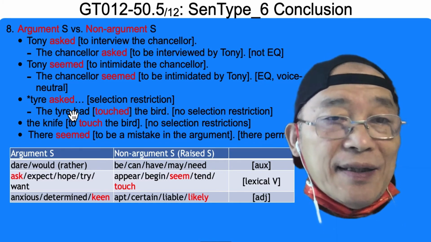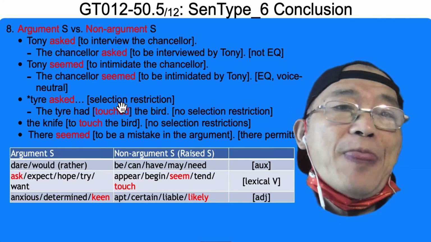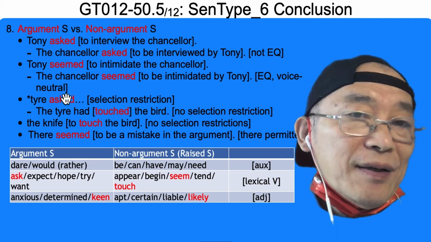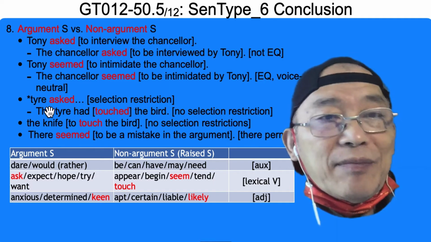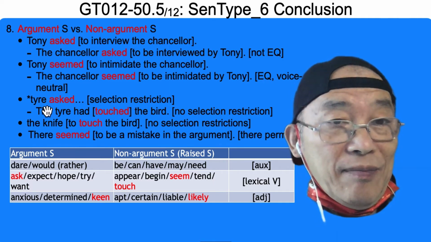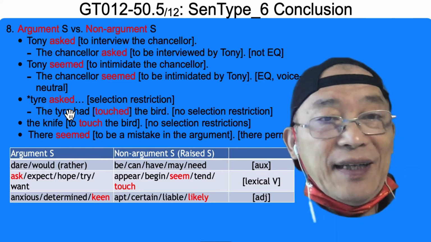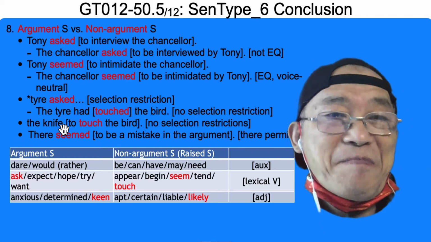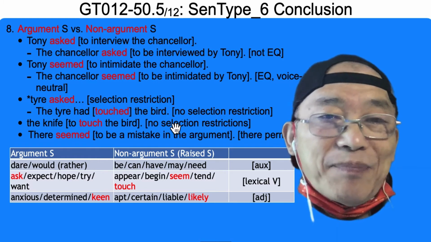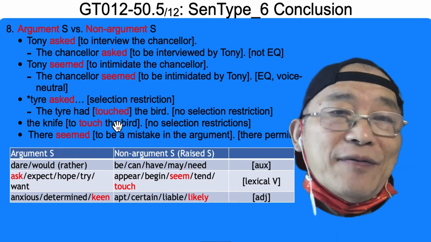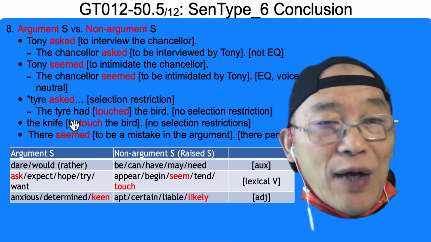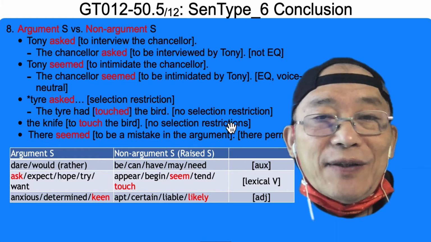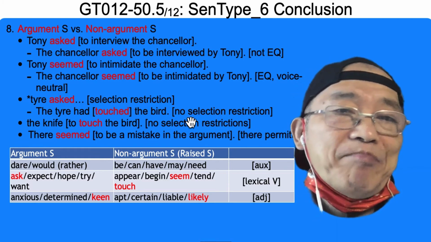For volition verbs or normal verbs, they would select a person, a dog, not a thing. A thing cannot ask because it doesn't have a brain. The tire had touched a bird, raised verb. So it takes raised subject. That'll be fine. So no subject selection.